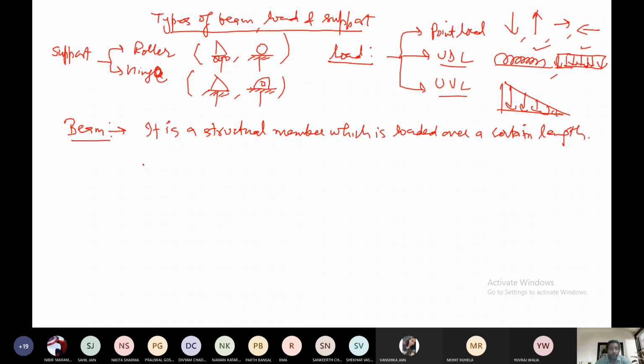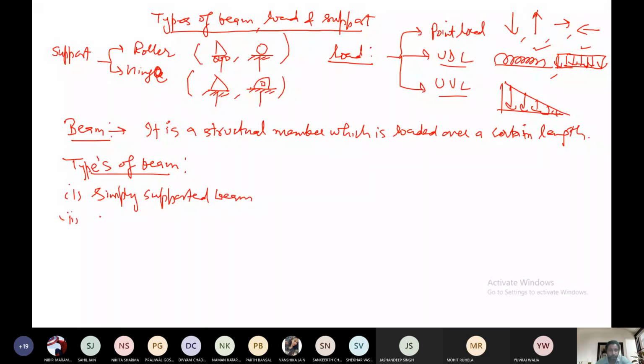This is a beam. Types of beam, can anybody tell from the X batch? I have already discussed the types of beam. Sir, simply supported beam. Yeah, very good. Overhanging beam, very good. Continuous beam. Then cantilever beam, and fixed beam. Very good.